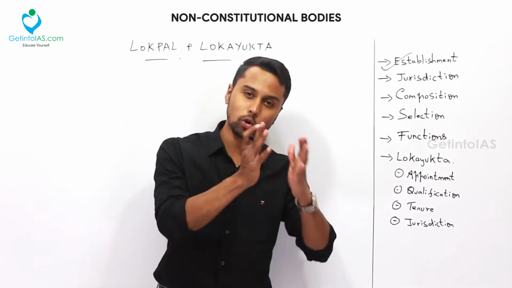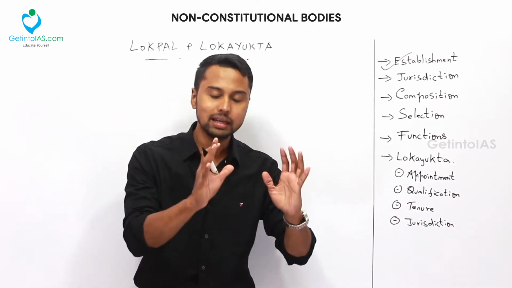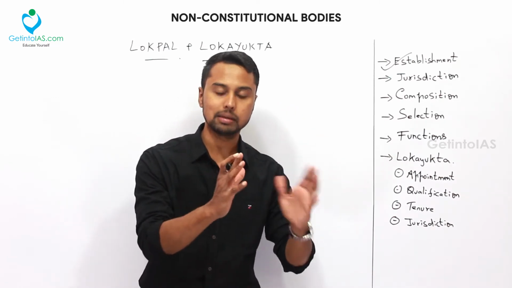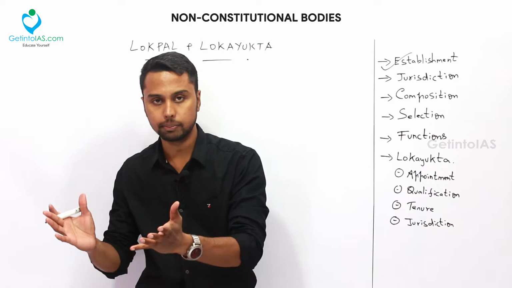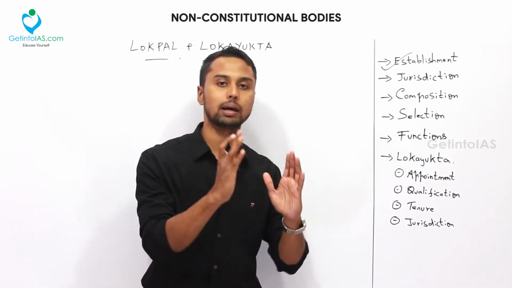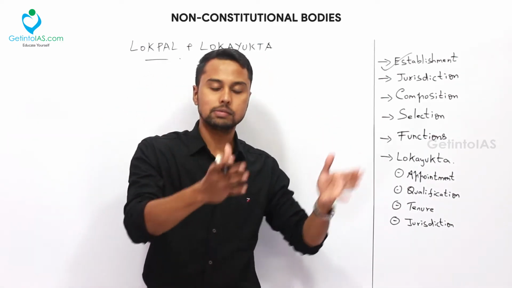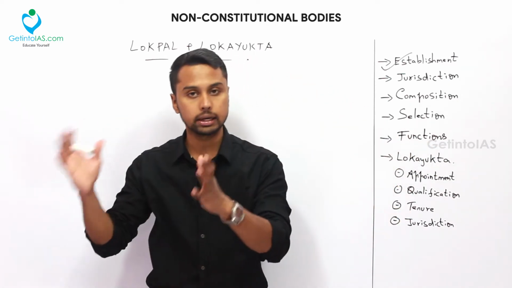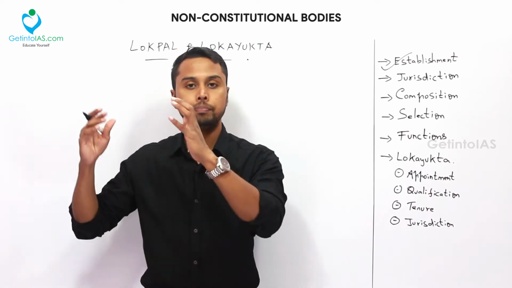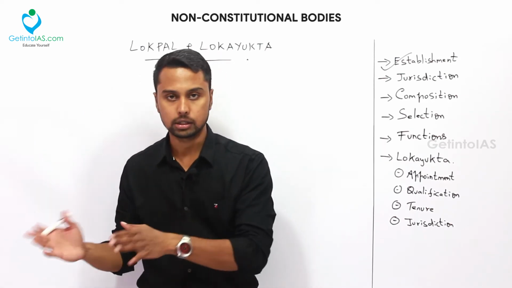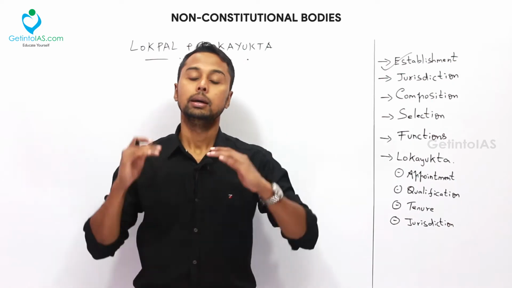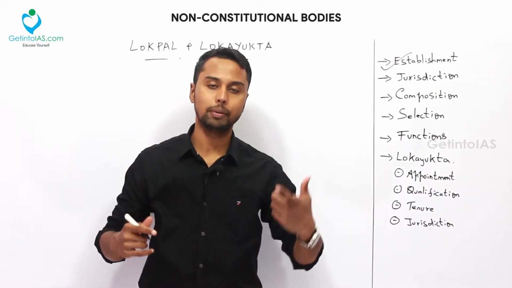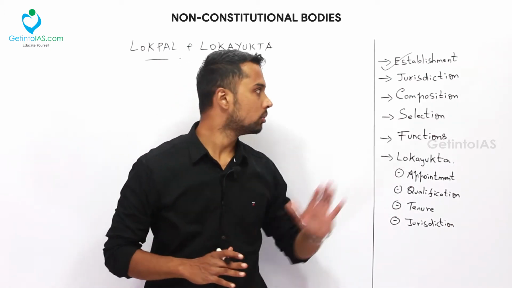So what is the difference between Lokpal and Lokayukta? Mainly, Lokpal is for the central government departments, and Lokayukta is for the state government departments. That is the exact difference. Lokpal is for the center, so the Lokpal chairman and members are appointed by the president. On the other hand, Lokayukta is for the state governments, so the chairman and members are appointed by the governor. That is the basic difference. Because of this Lokpal Bill 2013, it gave birth to the formation of two bodies, Lokpal and Lokayukta. So that is very clear about the establishment.